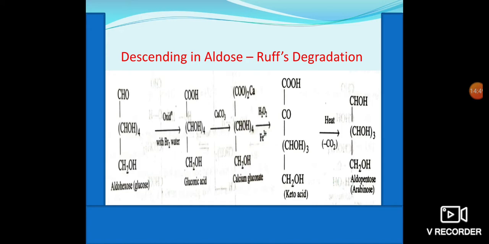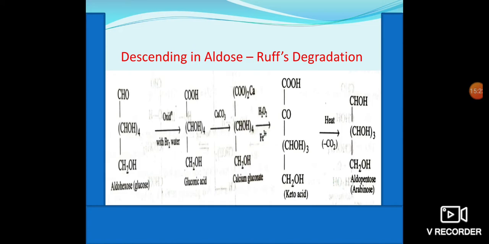First of all, glucose on oxidation with bromine water gives gluconic acid. Further, in the presence of calcium carbonate, it forms calcium gluconate. Then it reacts with hydrogen peroxide, with Fenton's reagent used as the catalyst.